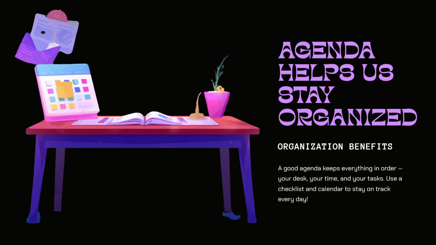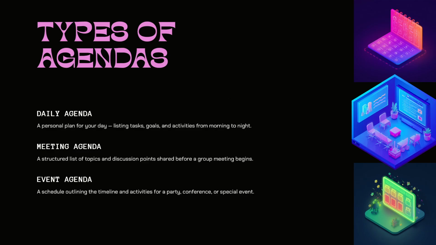There are different types of agendas. Some are for daily tasks. Some are for meetings. Some are for events. A daily agenda is for one day. You write what you will do in the morning, afternoon, and evening.